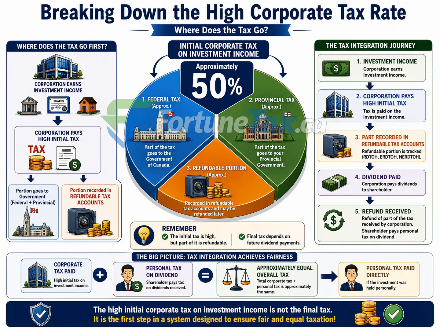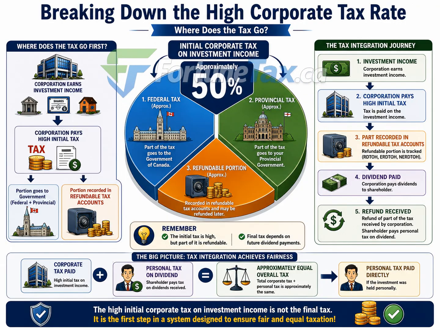At the same time, the shareholder pays personal tax on the dividends received. When we combine the corporate tax with the shareholder's personal tax, the overall result is designed to closely approximate the tax that would have been paid if the investment income had been earned personally from the beginning.